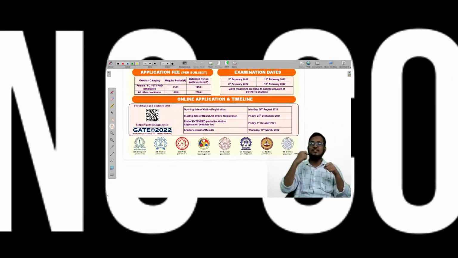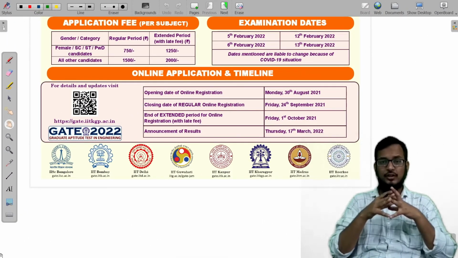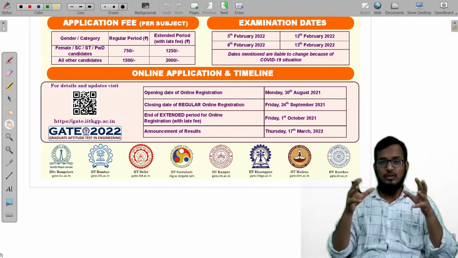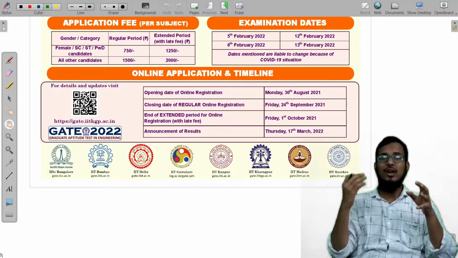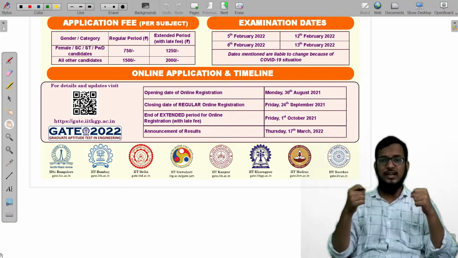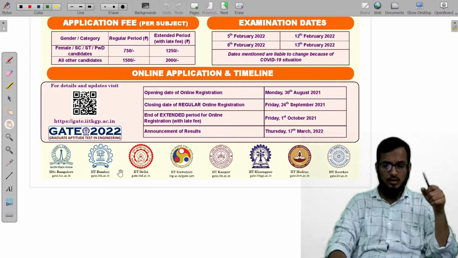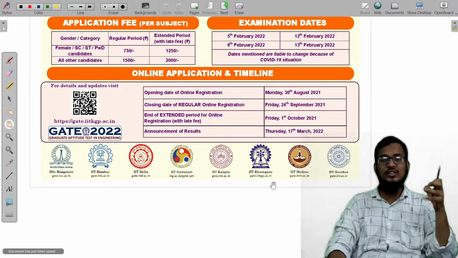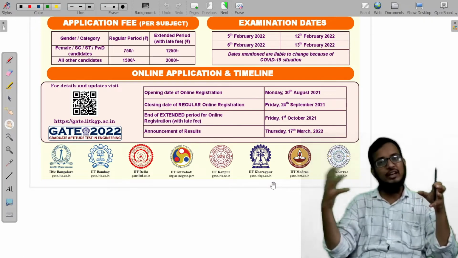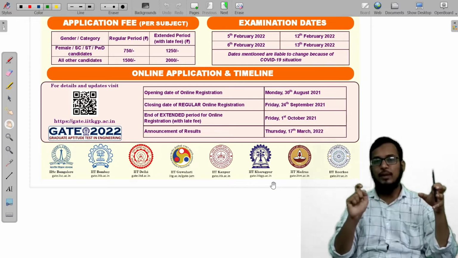Coming to the organizing committee for the GATE examination, each year there is a committee from one of the IITs. You can see here IISc Bangalore, IIT Kharagpur; these are all the organizing committees. Each and every year, one IIT after another will organize the GATE paper. First thing is this.